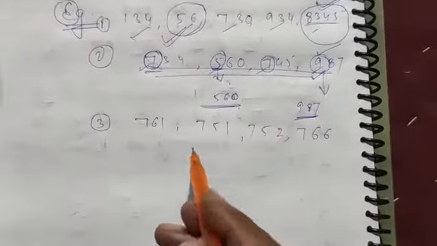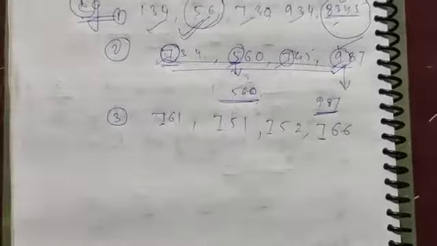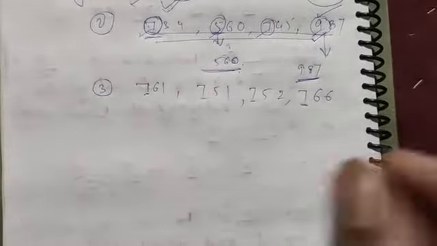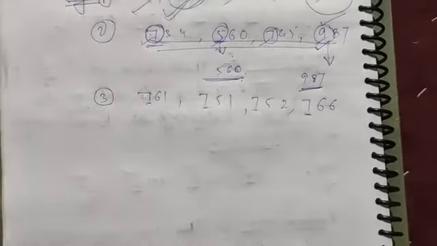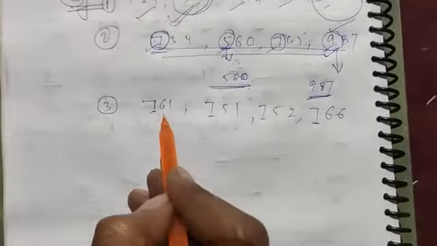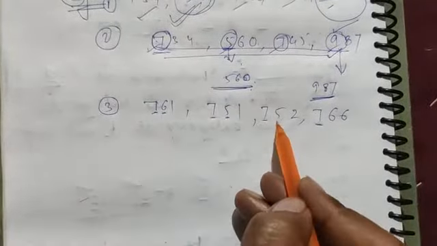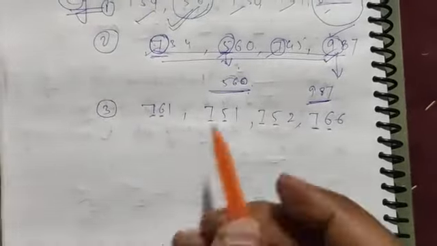You see 7 here, 7 here, 7 here. Now if the first digit is the same, we take the second digit. Here 6, here 5, here 5, here 6.